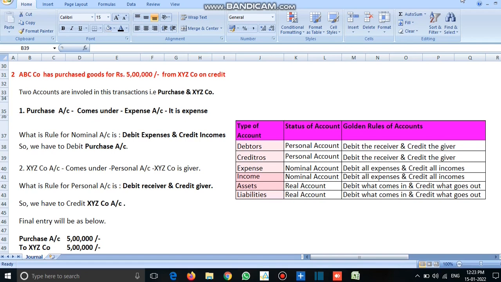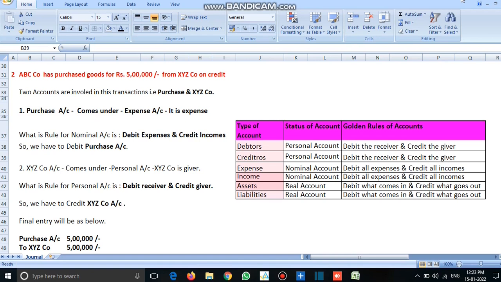Purchase account comes under expense because it is an expense account. What is the rule for nominal account? Debit all expenses, credit incomes. Since purchase account is an expense, we have to debit purchase account with 5 lakhs.